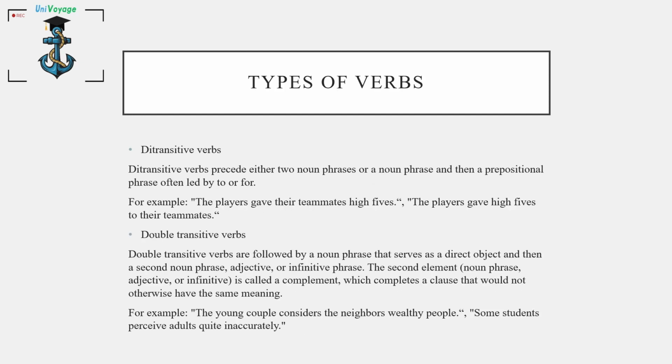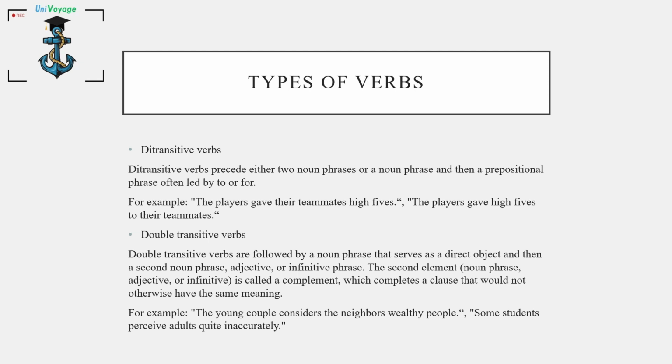Number three, ditransitive verbs. Ditransitive verbs precede either two noun phrases or a noun phrase and then a prepositional phrase often led by to or for. The player gave their teammates high fives. The players gave high fives to their teammates.